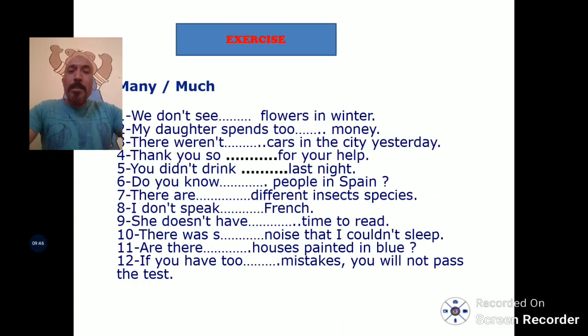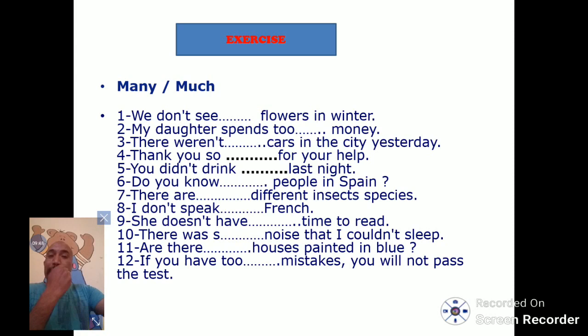Use many and much in these exercises. The first sentence: we don't see many flowers in winter. My daughter spent too much money. There weren't many cars in the city yesterday. Thank you so much for your help. You didn't drink much last night. Do you know many people in Spain? There are many different insect species. I don't speak much French. She doesn't have much time to hear.